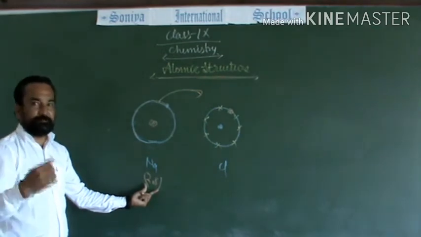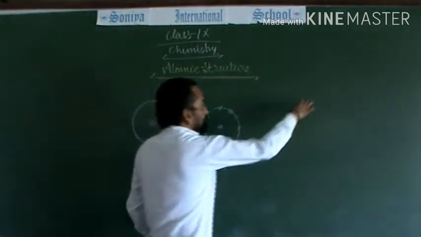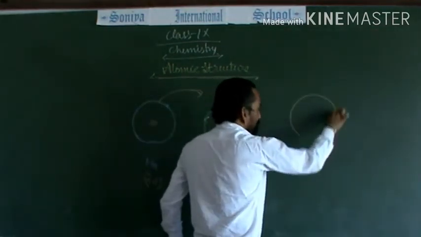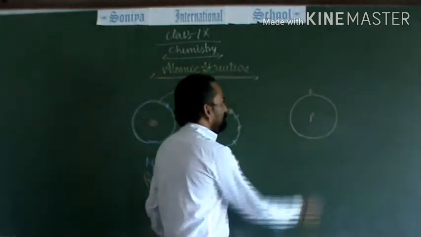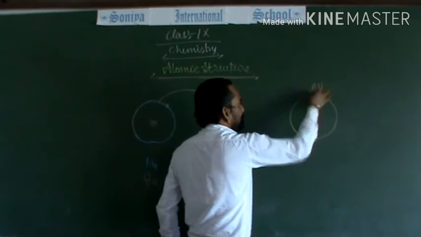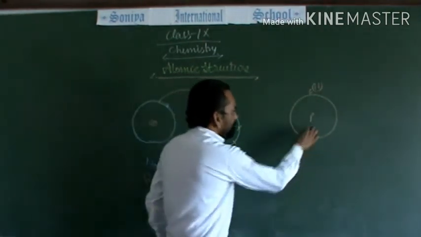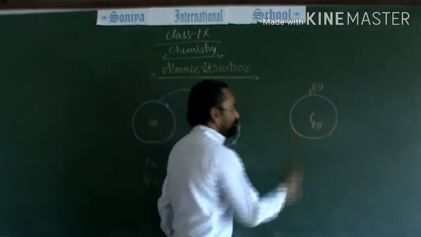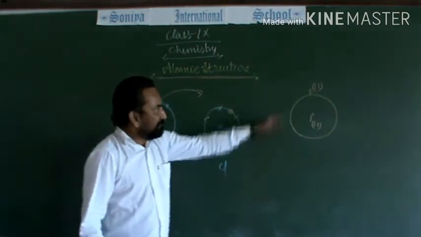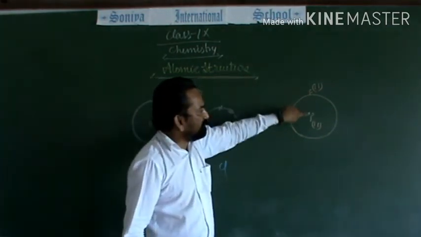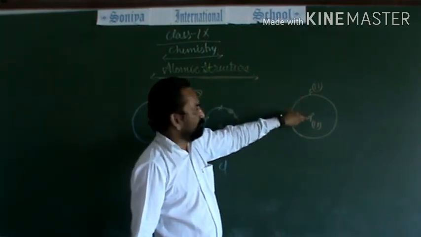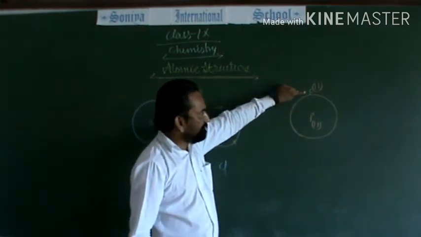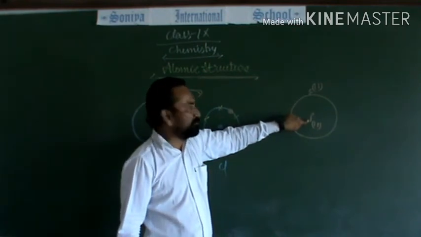And what I told you, in an isolated atom, the number of protons is equal to the number of electrons. So there were 11 electrons in a sodium atom as well as 11 protons. The charge on the electron and the charge on the proton are the same, but their signs are opposite. Electron has negative charge, whereas proton has positive charge.